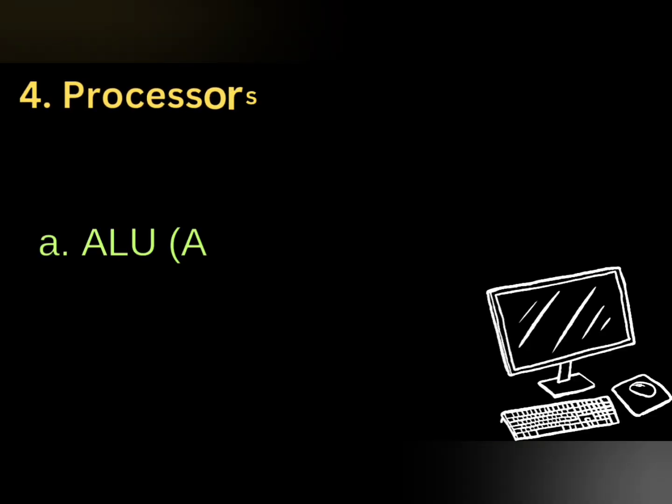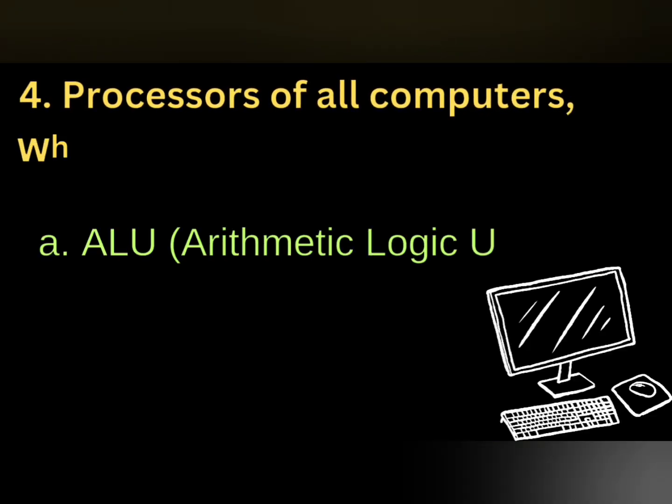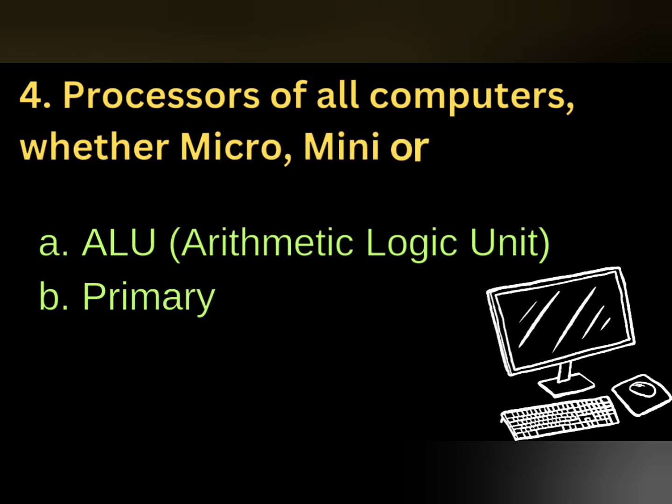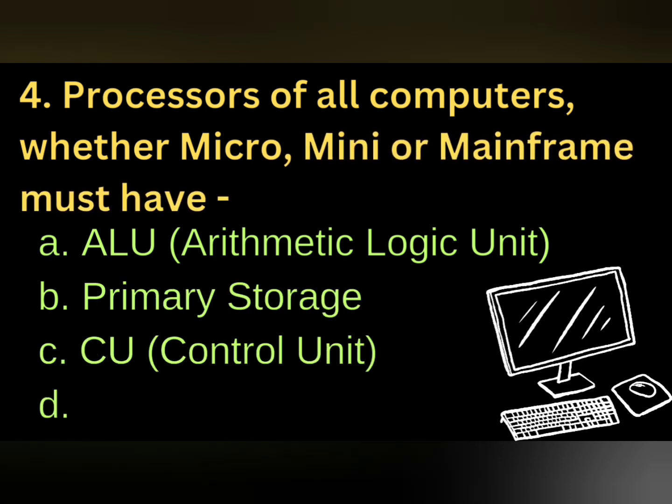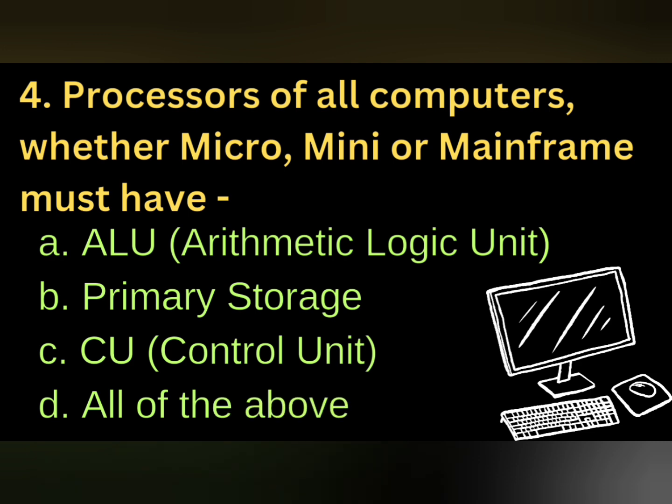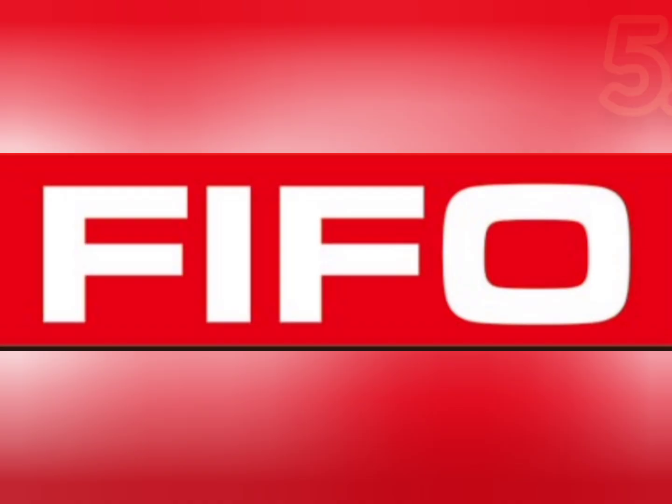Number 4. Processors of all computers, whether micro, mini or mainframe, must have A. ALU, ALU means arithmetic logic unit, B. primary storage, C. control unit, D. all of the above. The correct answer is D, all of the above.